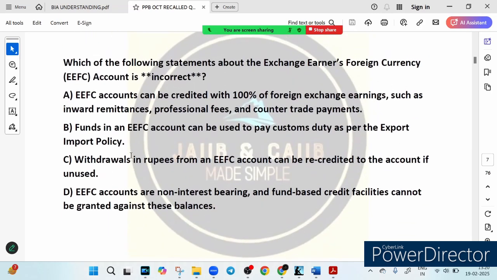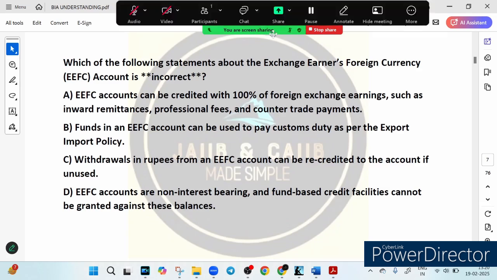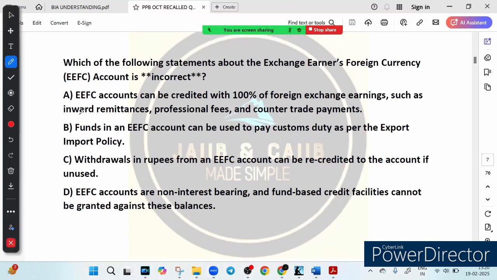Now let's move over to the next question, which is regarding the EFC account, exchange earner foreign currency account. So friends, the question is which of the following statements about the EFC account is incorrect? So which is wrong? This has been asked. Option A says an EFC account can be created with 100% of the foreign exchange earnings such as inward remittance, professional fee and counter trade payment.